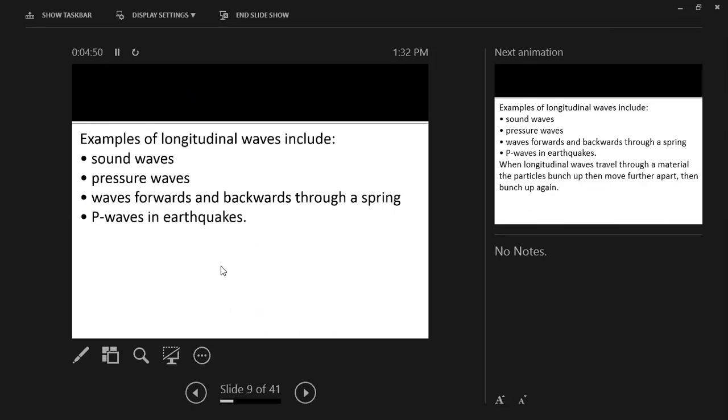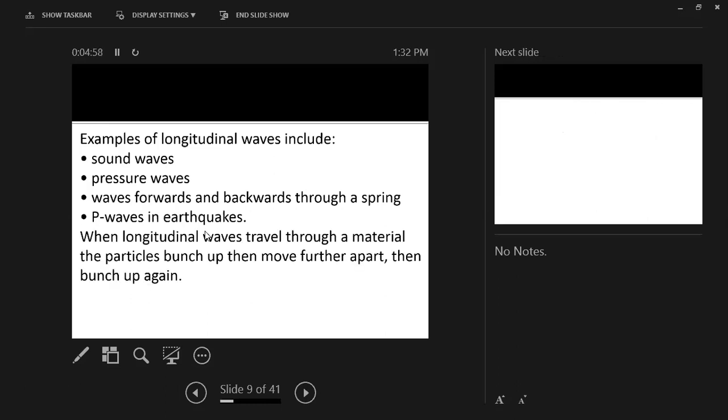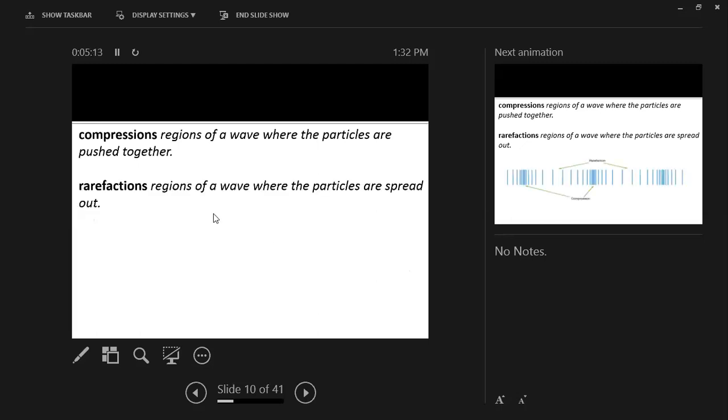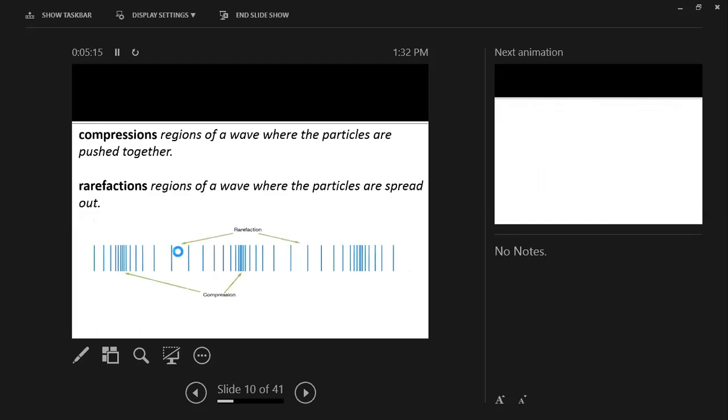There are P and S waves in an earthquake. P waves are longitudinal, S waves are transverse waves. Don't forget that, okay? When longitudinal waves travel through a material, the particles bunch up, then move further apart. They first come together and then they separate. So what does this mean? It means that in one part there is compression, in another part there is rarefaction, okay?